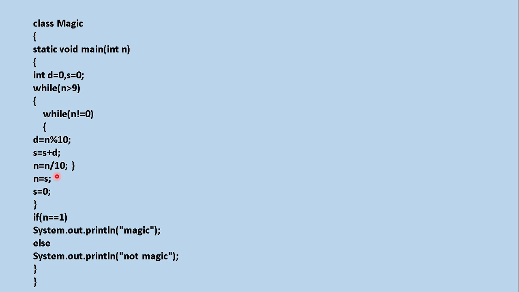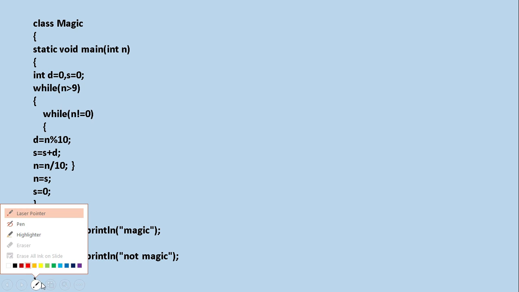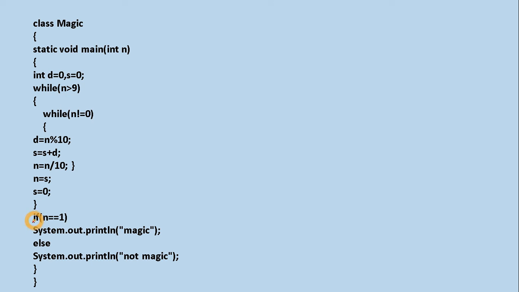Let us see the inner loop, what is happening. See, while n not equal to 0. Suppose I am taking our number n as 1, 2, 3, 4. What is our input number? 1, 2, 3, 4. So in 1, 2, 3, 4 we have 1, then 2, then 3, then 4.